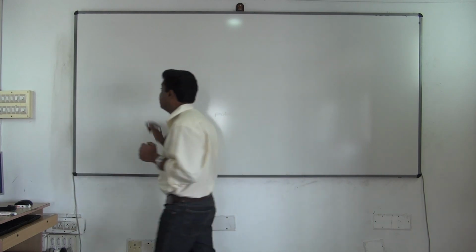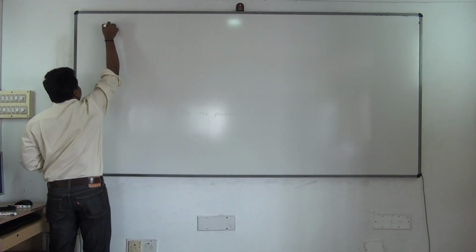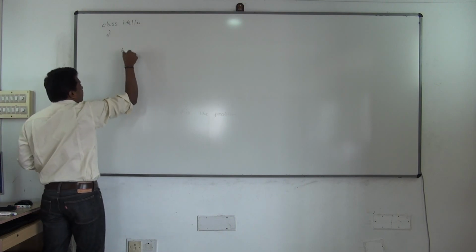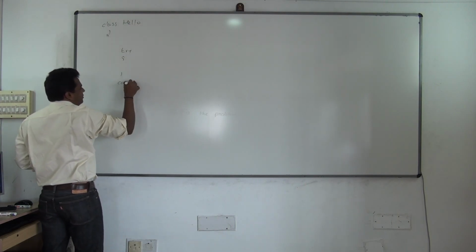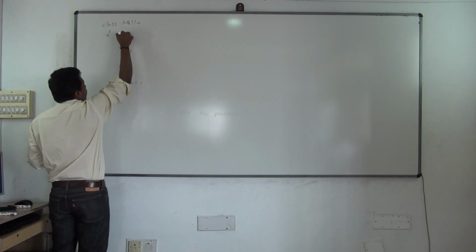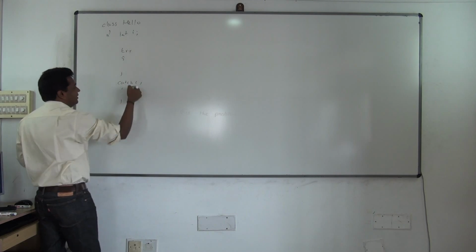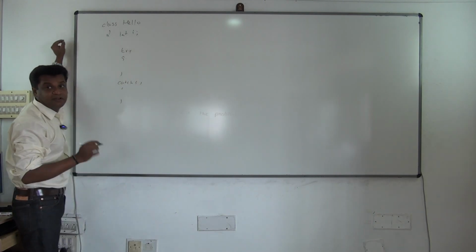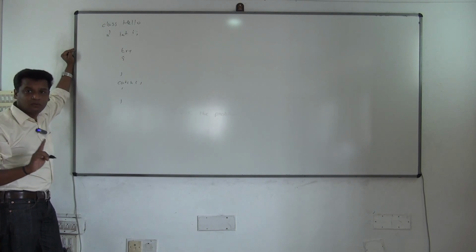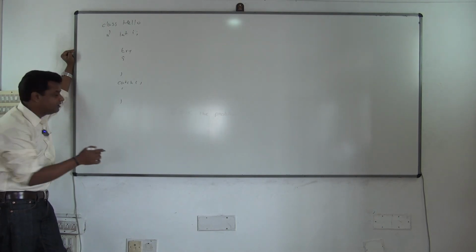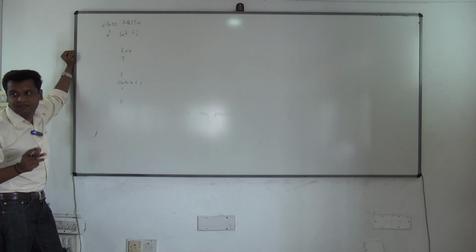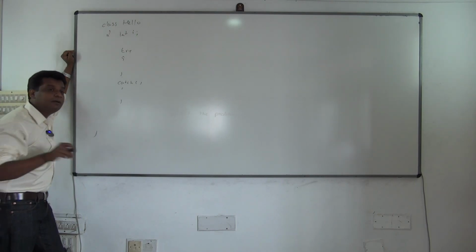You should not write it inside the class level. See this. It is not a member of the class. So try catch, see here, I am writing try and I am writing catch. This is illegal syntax in Java. You are writing int i, that is an instance variable. You can write a constructor. All that is okay, but try catch is not a member of a class. It is used only in methods. This is wrong syntax. You compile it, you will get an error. So try catch should be used only in methods.